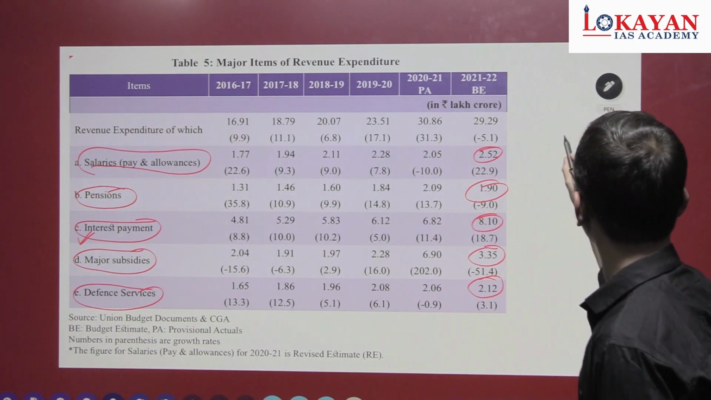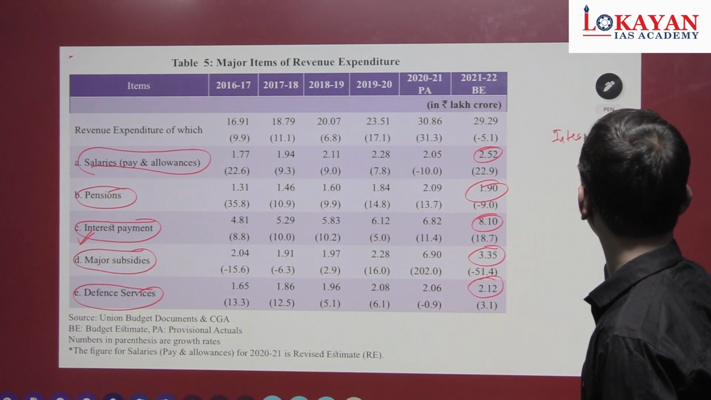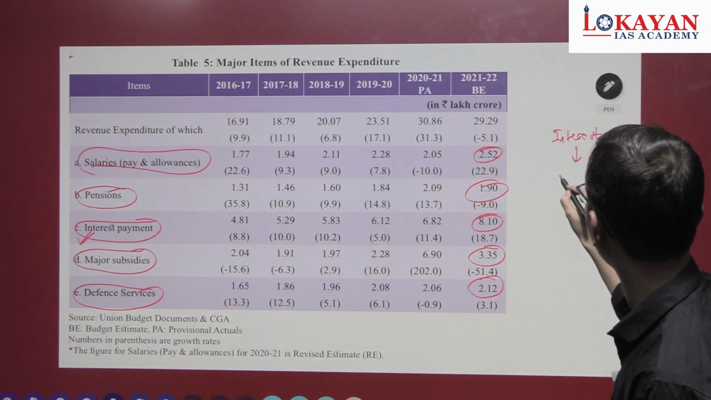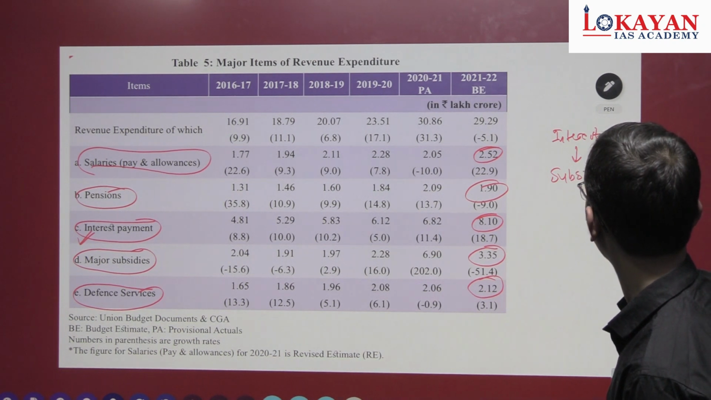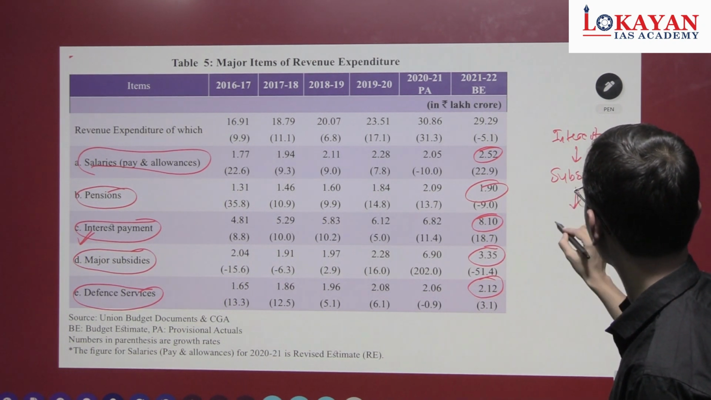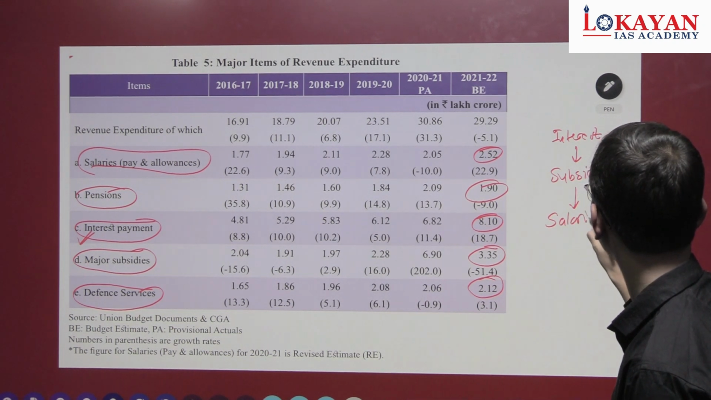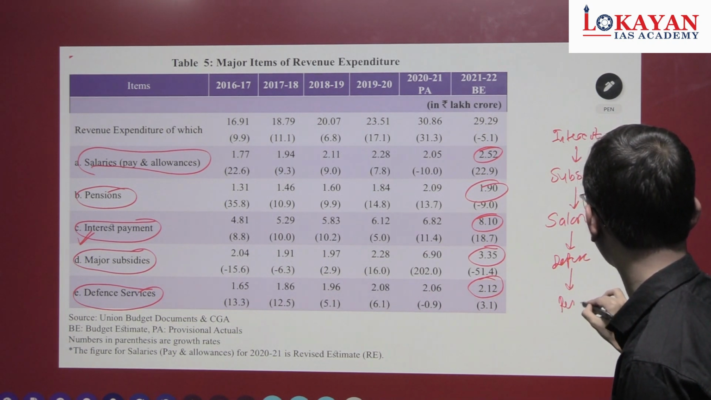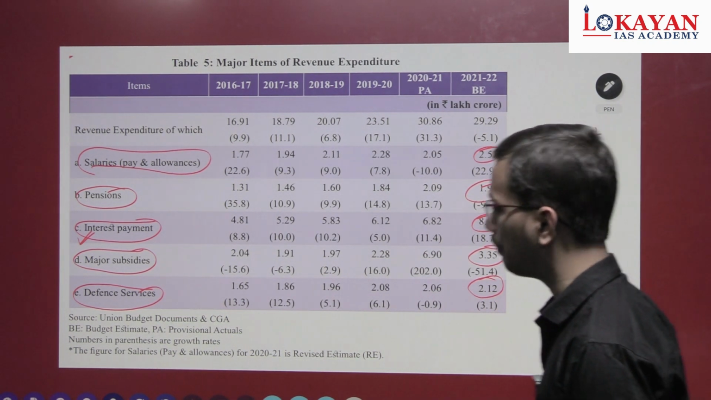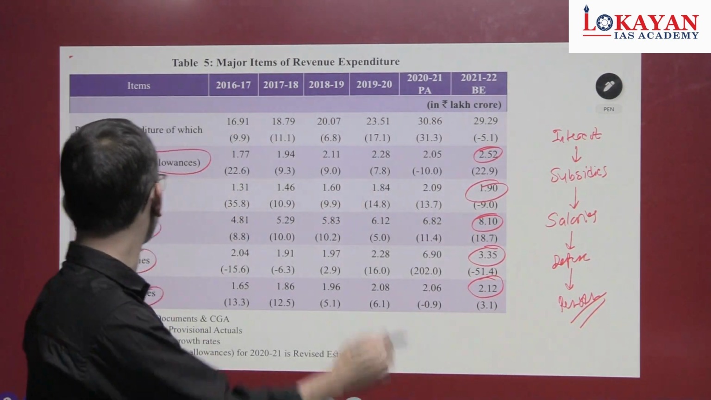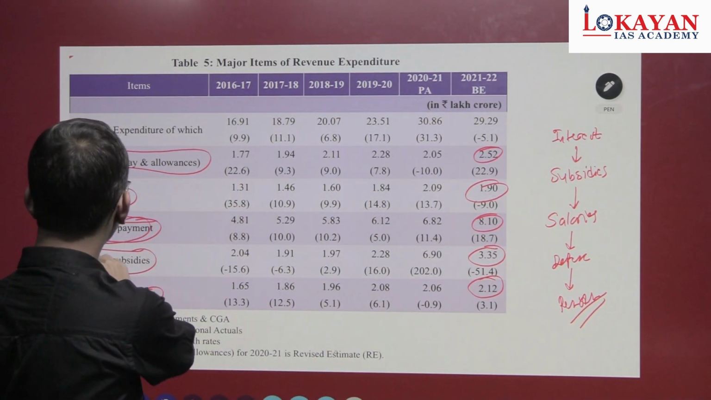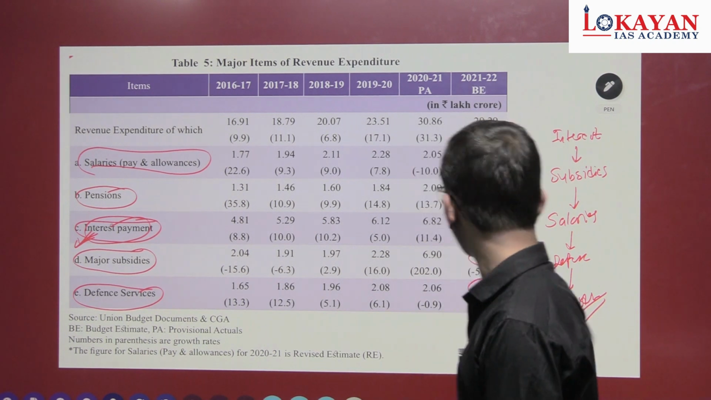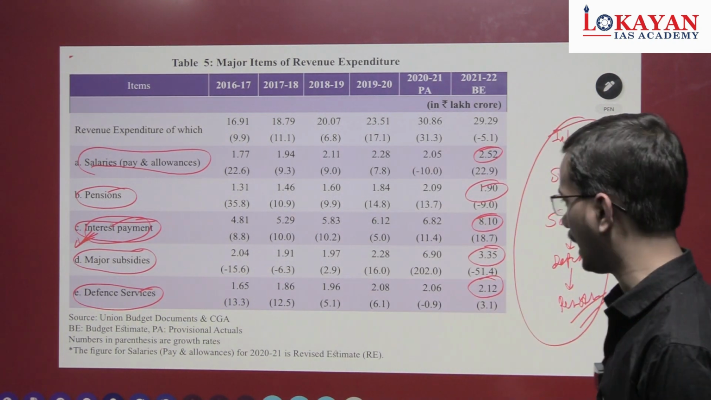So it is in top to bottom order: interest payment, then subsidies, then salaries, then defense, then pension. See, the maximum expenditure under the revenue account is incurred upon interest payments. Okay, no need to mug up figures and facts. See the relative trend, see the decreasing order. A question can be asked.